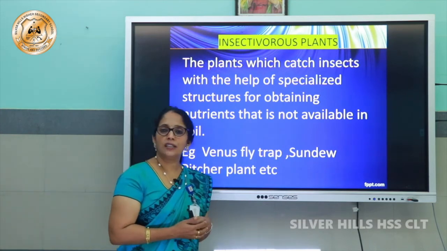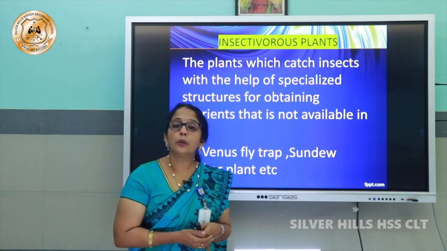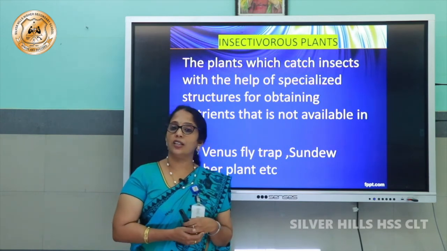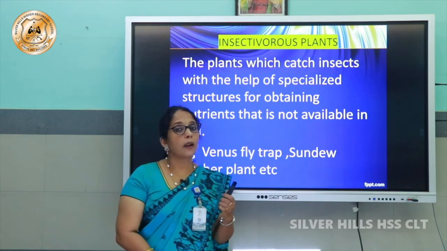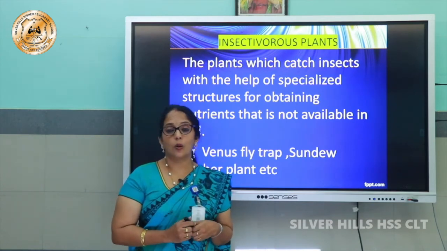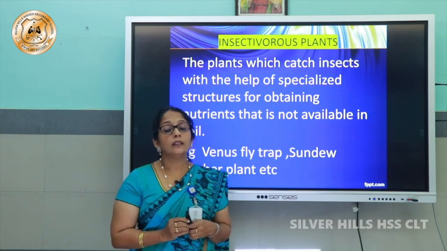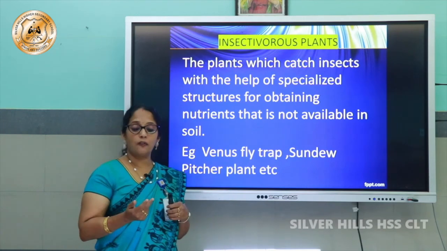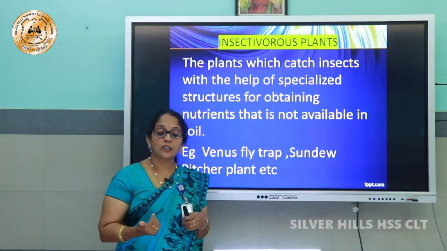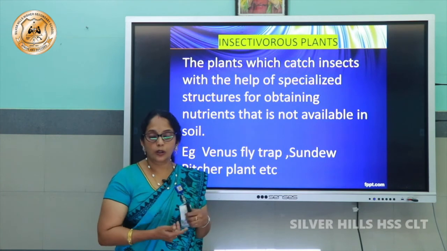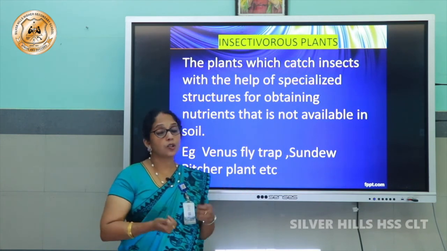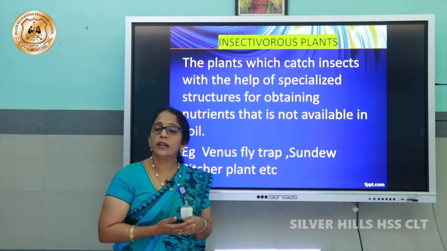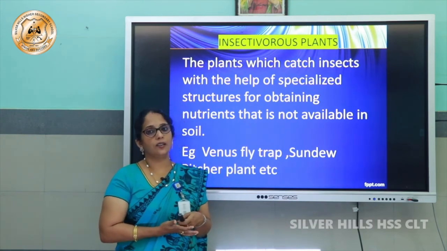Why are they catching insects? In order to get certain nutrients. See, these plants will be living in acidic soil, and in that soil they won't be getting nitrogen. Plants need carbon, hydrogen, phosphorus, sulfur, calcium, nitrogen and all for growth, and these they need in large quantities. These types of plants grow in acidic soil, and that soil does not contain nitrogen.